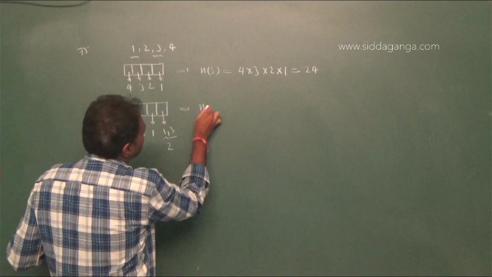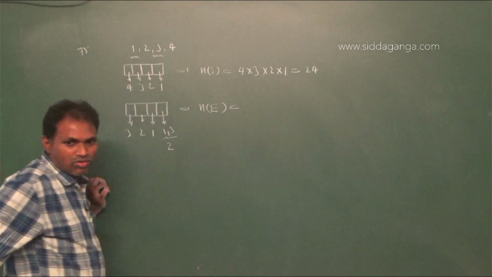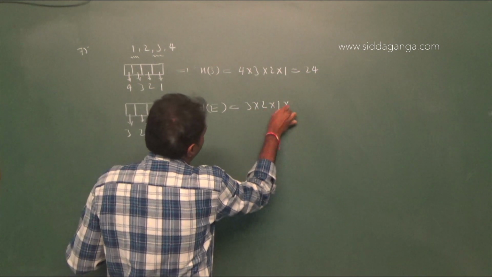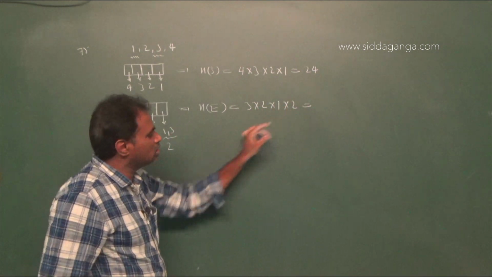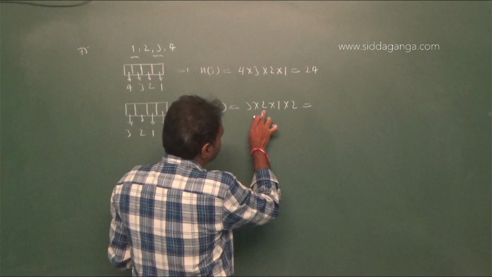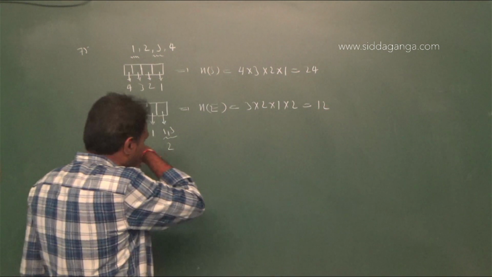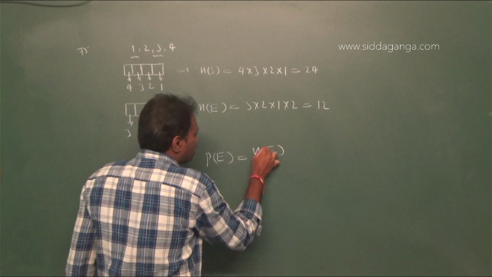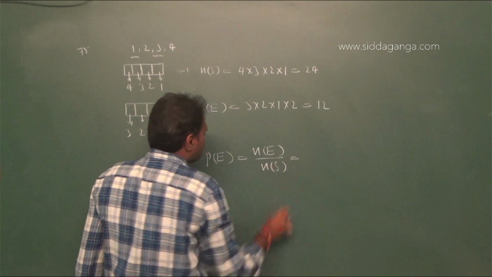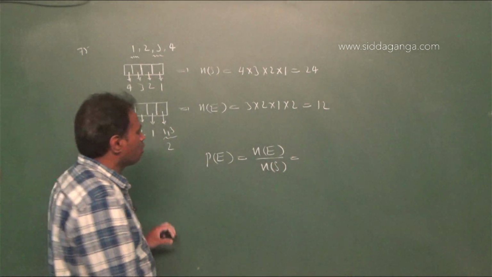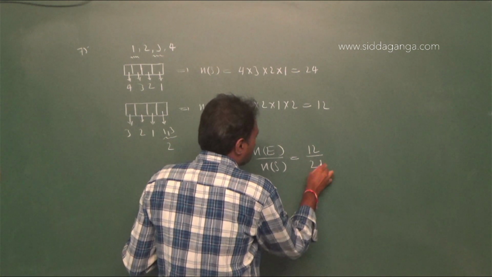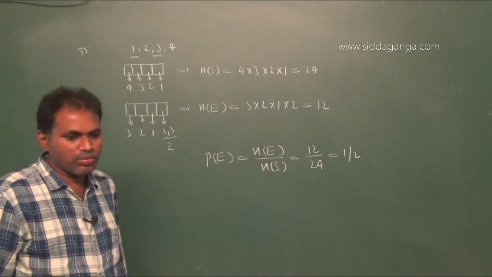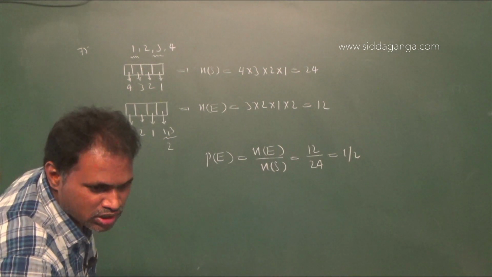Therefore, the number of elements in the required event, n of E, equal to 3 into 2 into 1 into 2. That is 3 into 2 is 6, 6 into 2 is 12. Therefore, the required probability P of E equal to n of E by n of S, that is 12 by 24, which is equal to 1 by 2. Therefore, option 4 is right, none of these. Okay. Thank you.